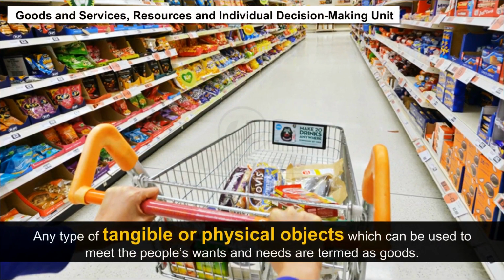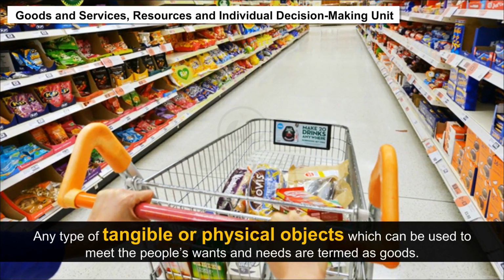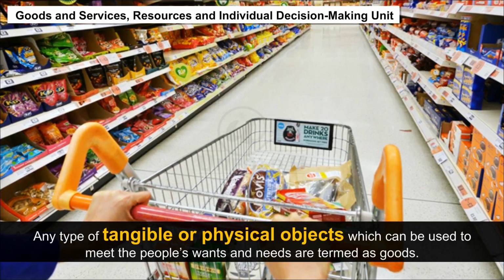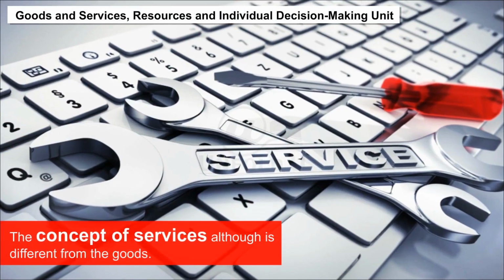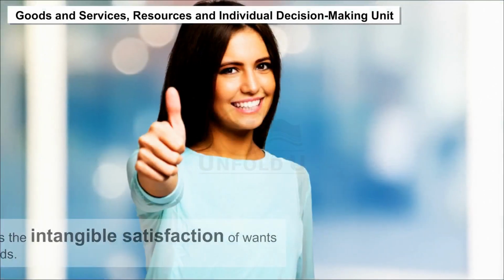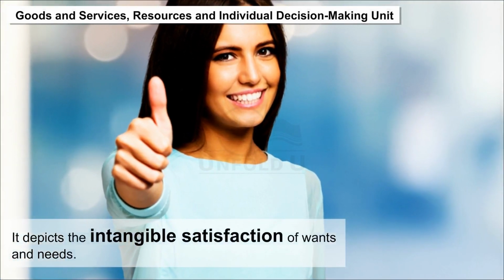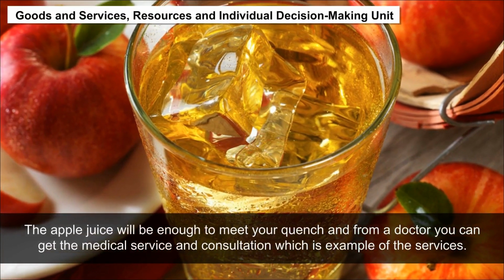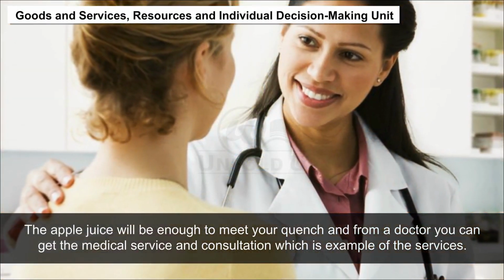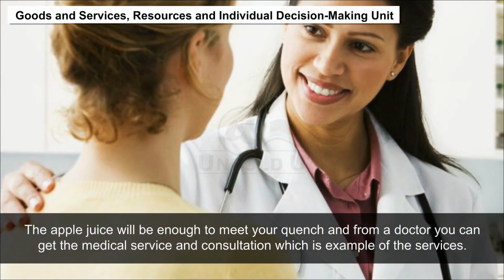Any type of tangible or physical object which can be used to meet people's wants and needs is termed a good. The concept of services is different from goods. It depicts the intangible satisfaction of wants and needs. Apple juice will be enough to quench your thirst, and from a doctor you can get medical service and consultation, which is an example of a service.